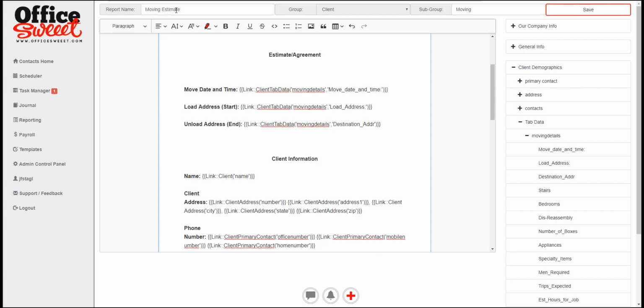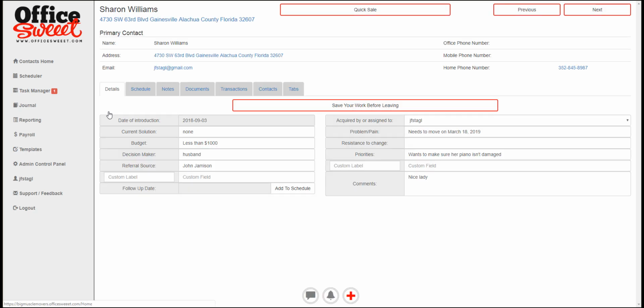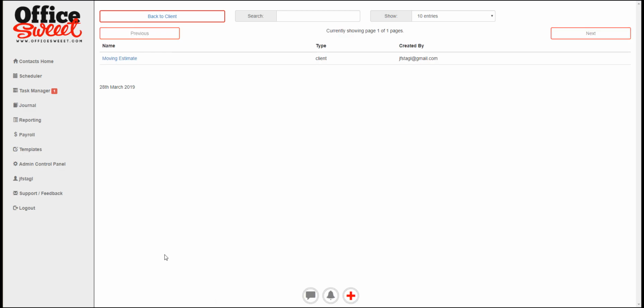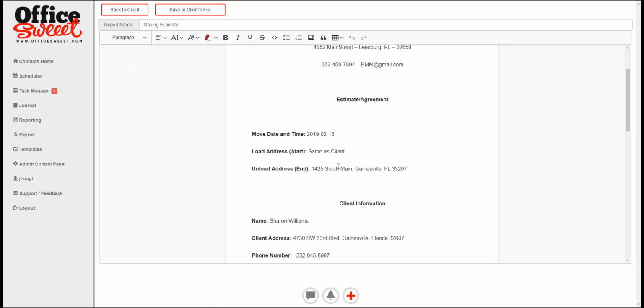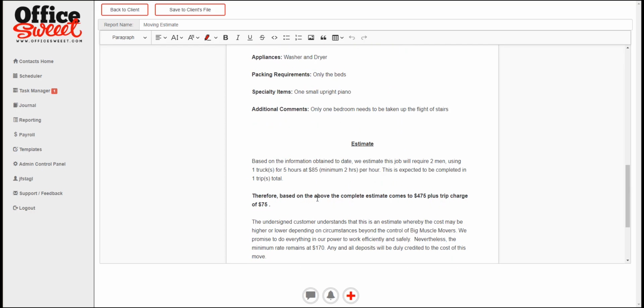So let's just show you the finished product here real quick. We'll go back to the client and we're going to create a document. And we see the document, well, of course you could have a whole list of them here, but we got one in here. And this is what it does. It takes that client's information and pushes it in here. And it's perfect.